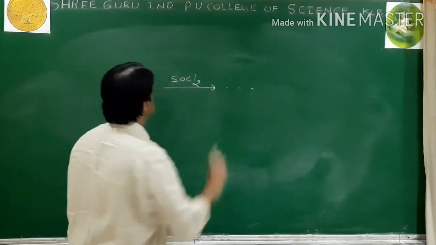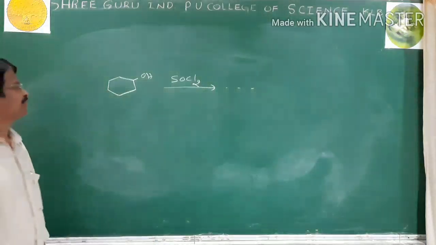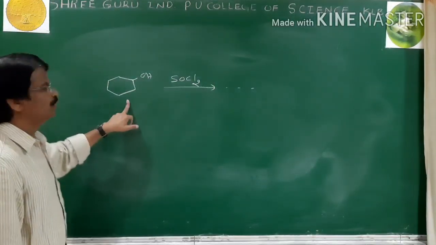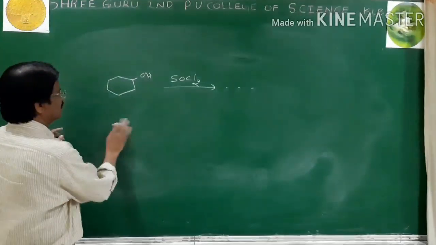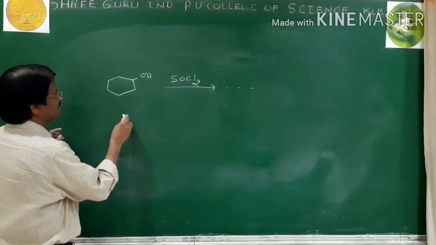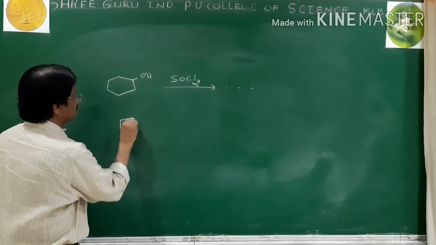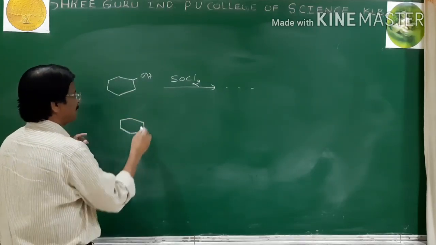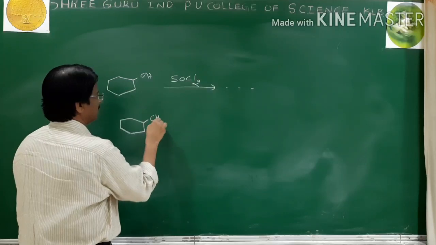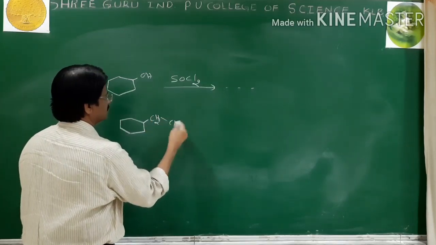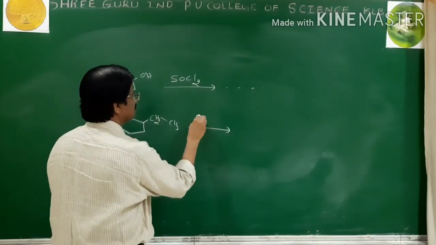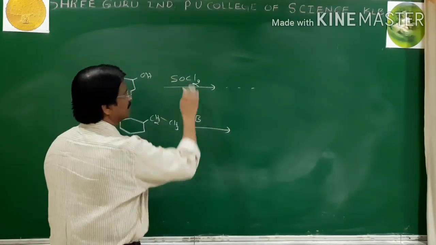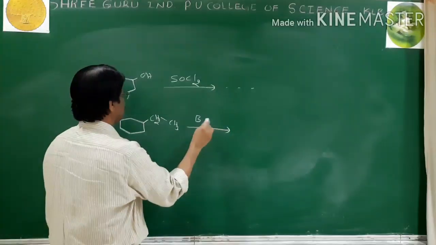So fill in the blank. Like these questions you get in exam. A compound is given and SOCl2, fill in the blank. Then second, write only major products.